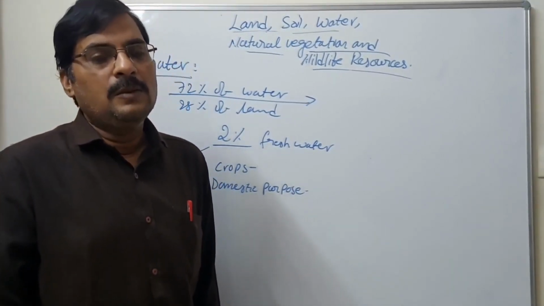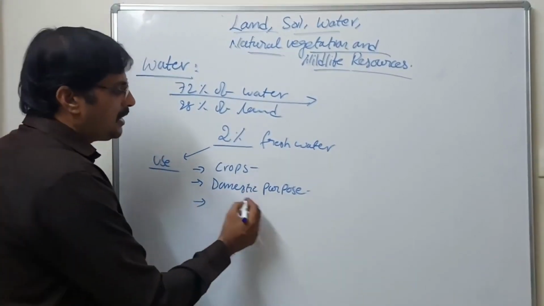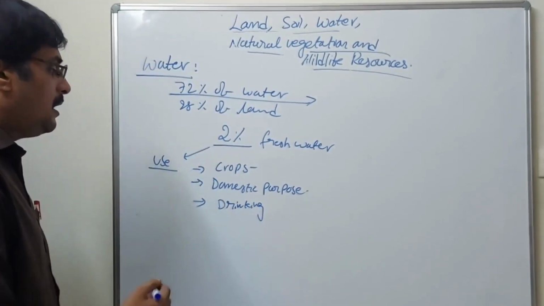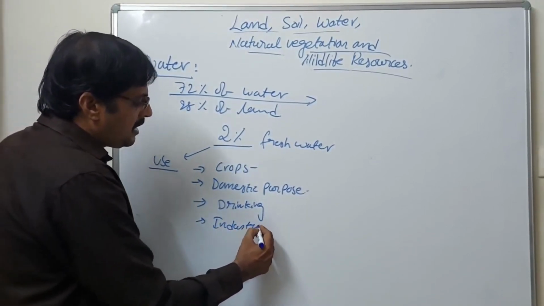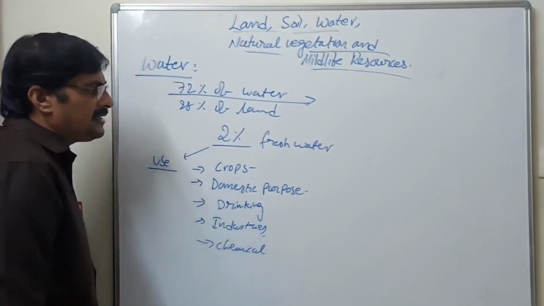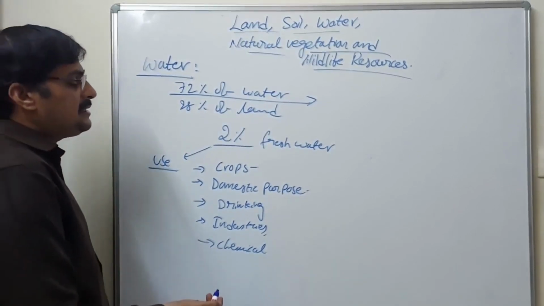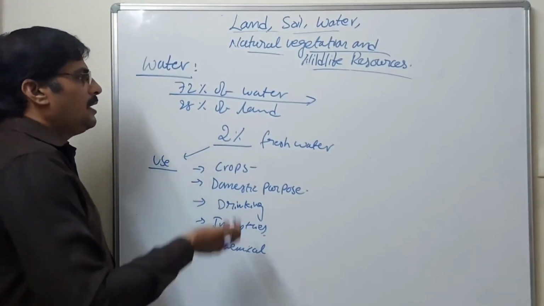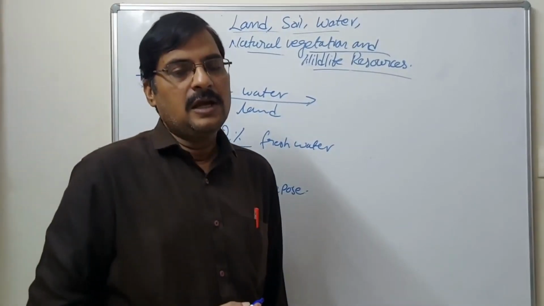Salt water cannot be used for domestic purposes. Drinking also comes under domestic use. Fresh water is also used for industries and chemical industries, and at the medical level as well. According to all these uses, only 2% of fresh water is there on the earth's surface.